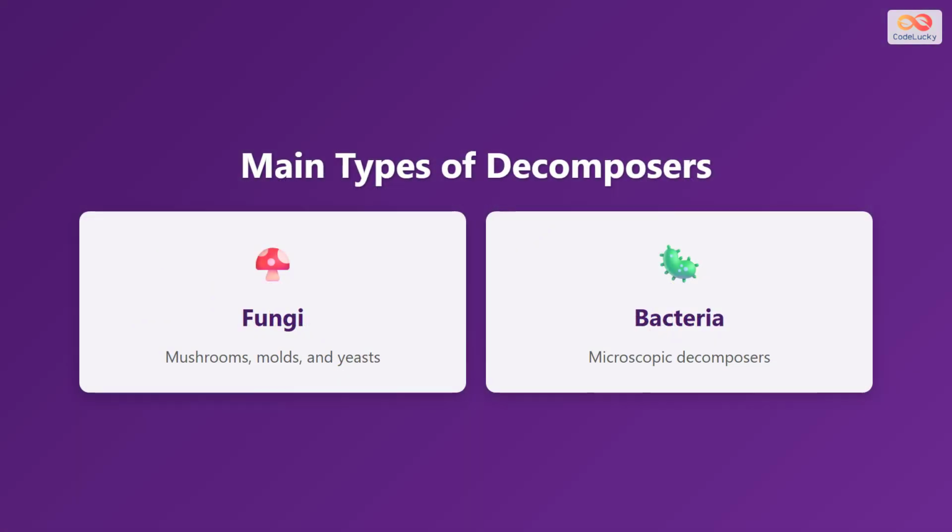There are two main types of decomposers in nature. First, we have fungi, which include mushrooms, molds, and yeasts. Second, we have bacteria, which are microscopic decomposers that work at a cellular level. Both types are equally important in the decomposition process.